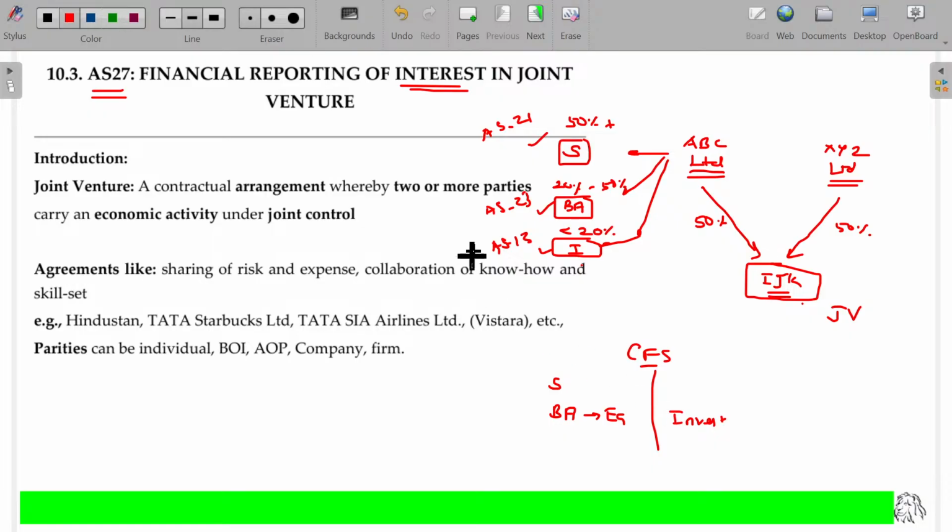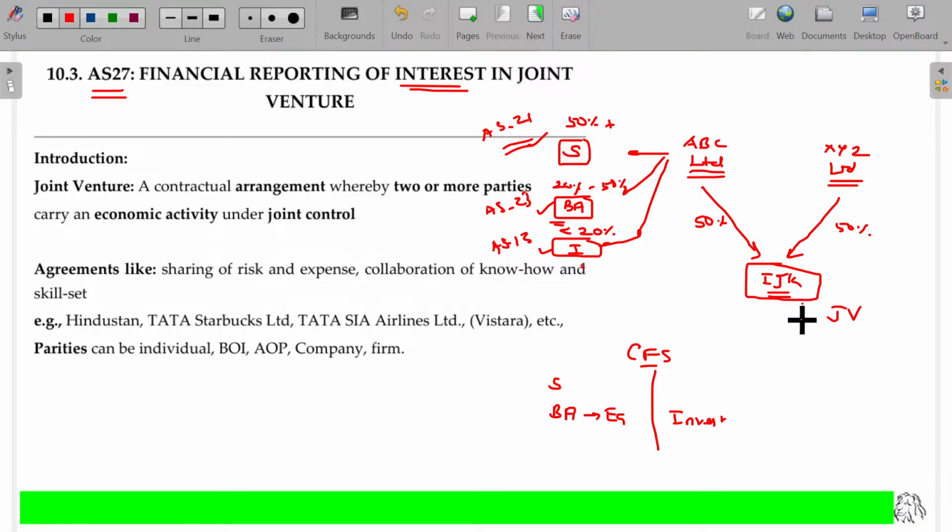Is that okay? This one will be line by line addition, like all the assets of holding companies and subsidiary companies will be added. To the extent held by outsiders is named as minority interest. To the extent held by ABC Limited will be named as net worth. That will be calculated under the equity method. And the last one is normally like an asset, just like an asset shown on the asset side.